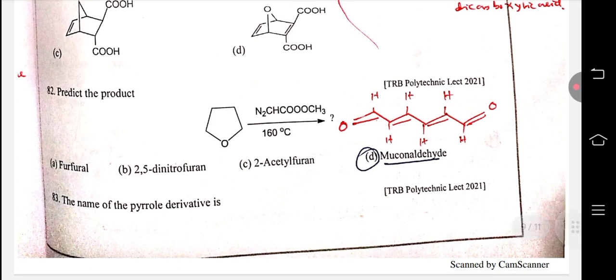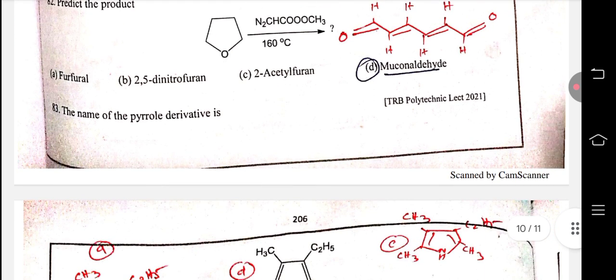82. THF reacts to give the product, a dialdehyde. 83.